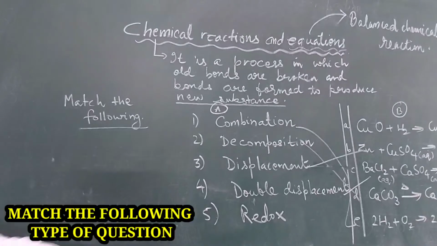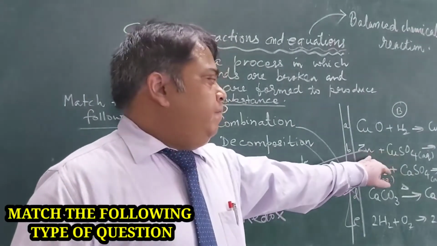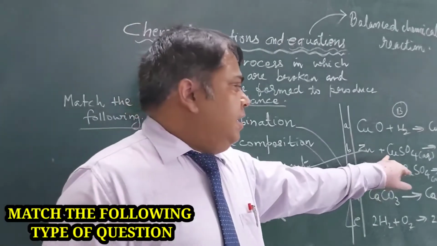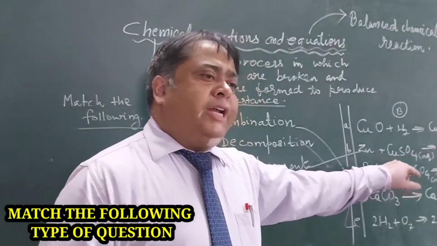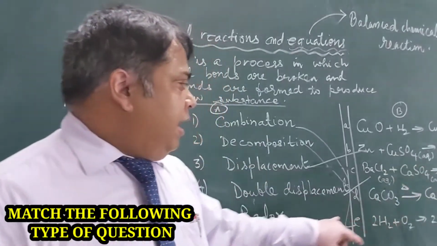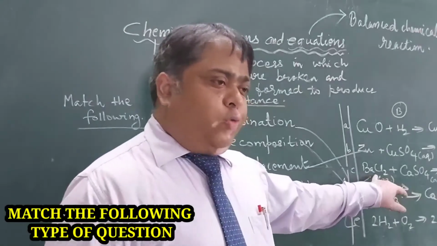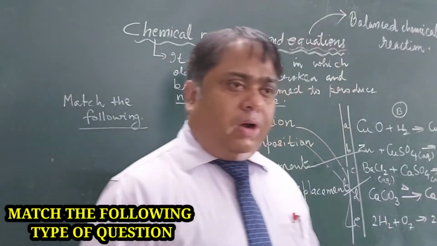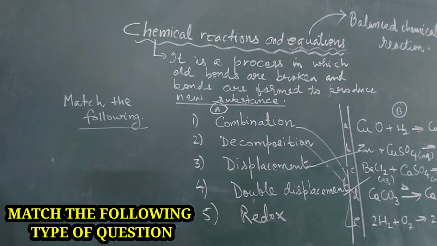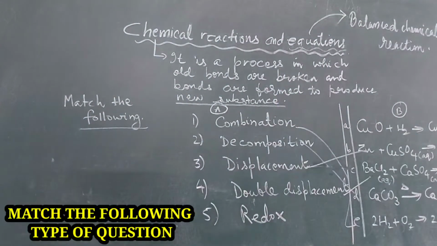Displacement reaction will be when a more reactive element displaces a less reactive element from its corresponding salt solution. And double displacement will be the exchange of the cation and anion to form a precipitate. Alright, so this you have to keep in mind. Alright, next we will do redox. Who will match the redox reaction?